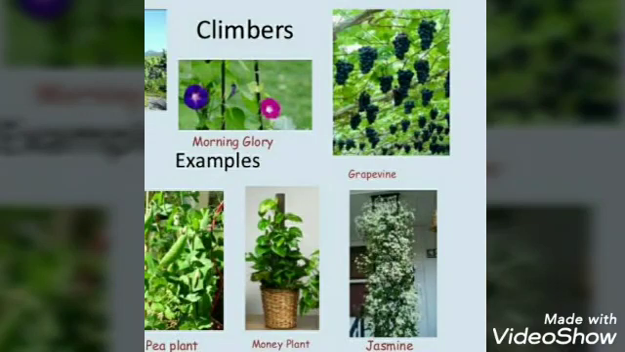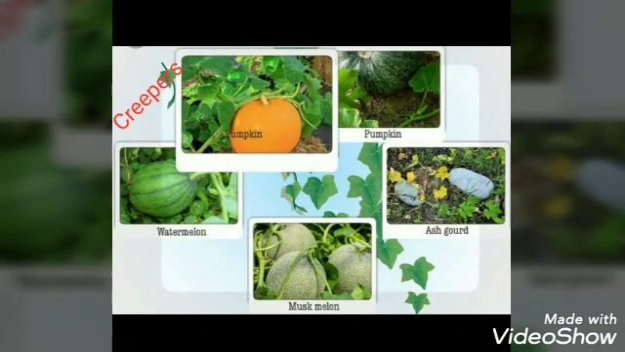Morning glory, grapevine, pea plant, money plant, jasmine are the examples of climbers. Pumpkin, ash gourd, watermelon, muskmelon are the examples of creepers.